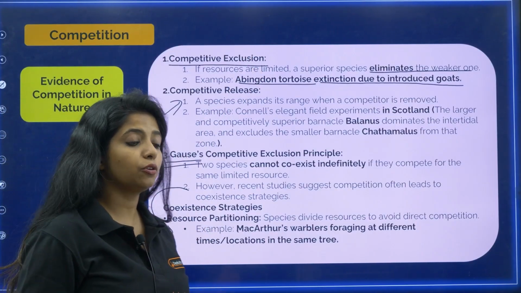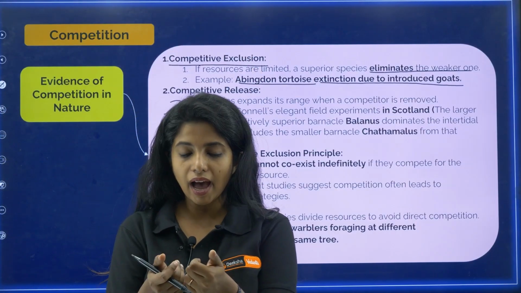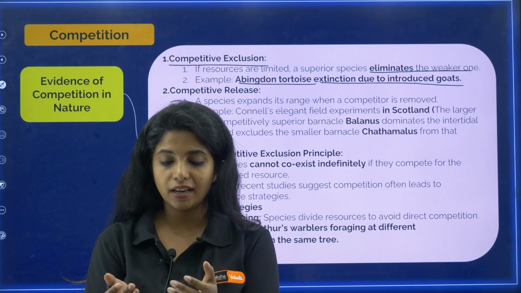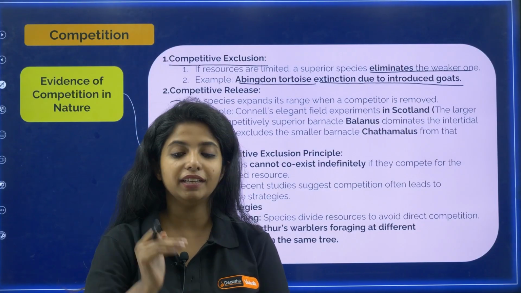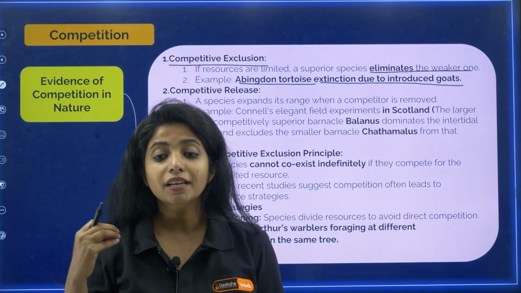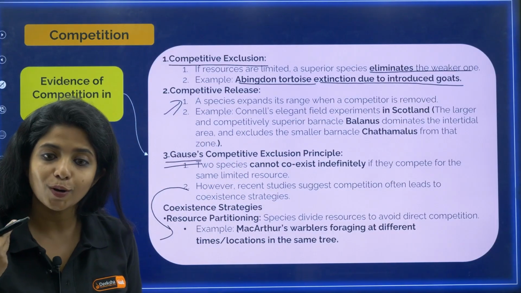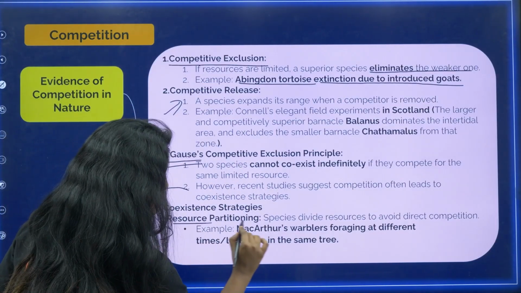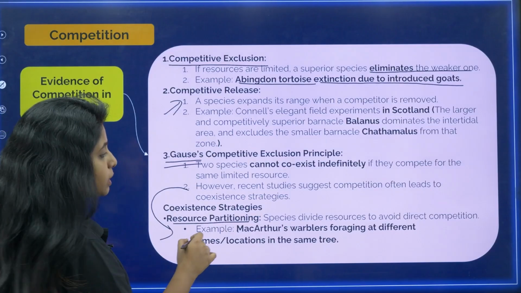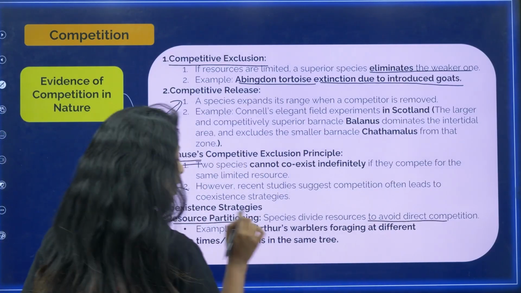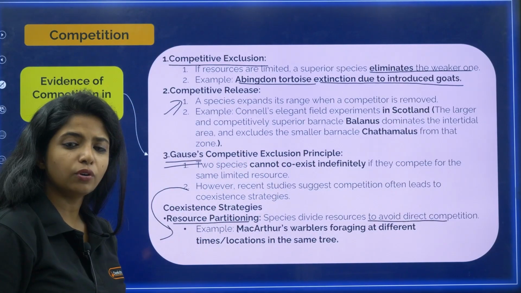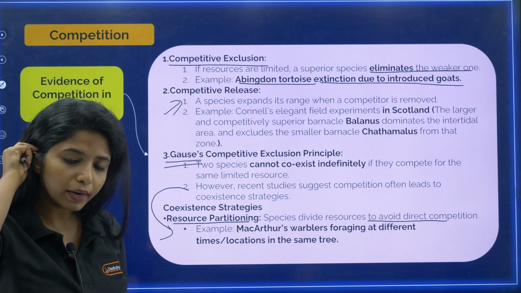Now there is another scenario where the dosa which is there, we both divide it equally and eat. This is known as resource partitioning. In that way, we can coexist in nature, and that is also seen. So resource partitioning is the alternative, where species divide resources to avoid direct competition. We do not want to have a competition, which is why we do resource partitioning.